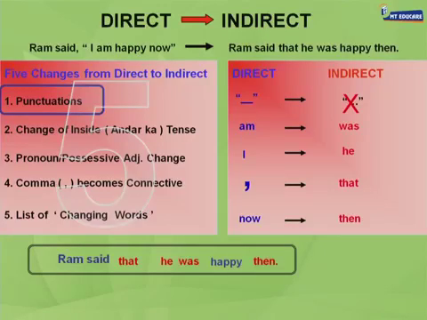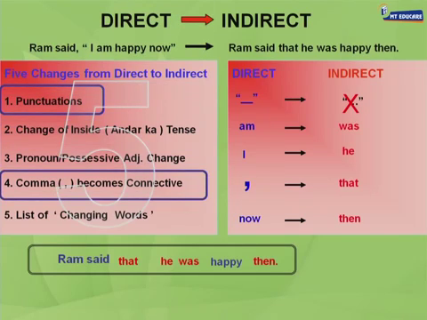Change number 4, comma becoming that. Does it always become that? That we shall see. And change number 5, list of changing words. उसमें से change number 1, punctuation तो हमने कर दिया. Now, let us move on to change number 4. Sir, 2 and 3? अरे करते हैं ना बाद में. Let's move on to change number 4, comma becomes connective. Yes, let's move on to connective.